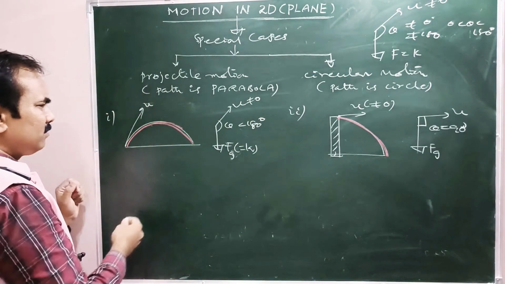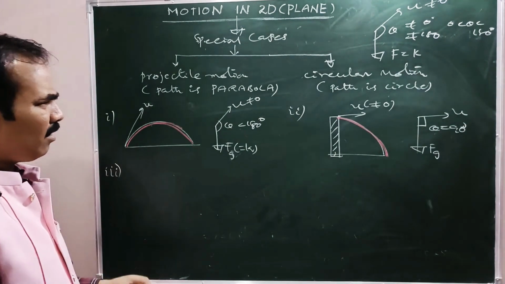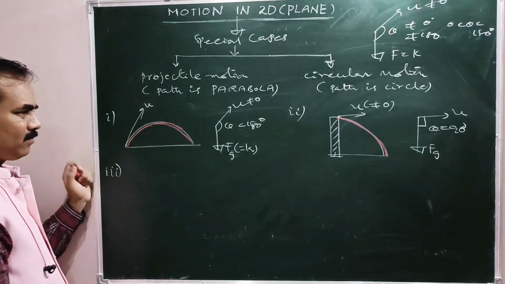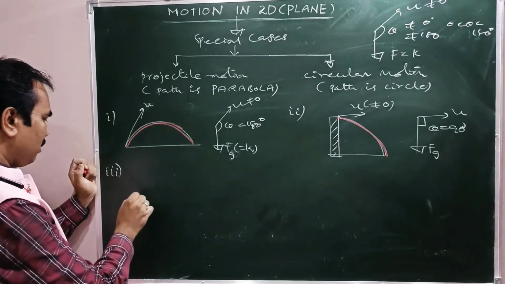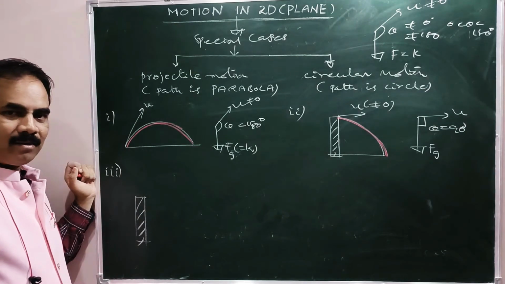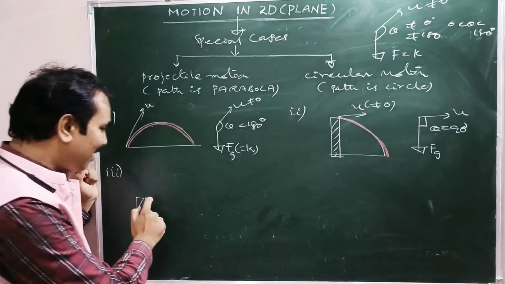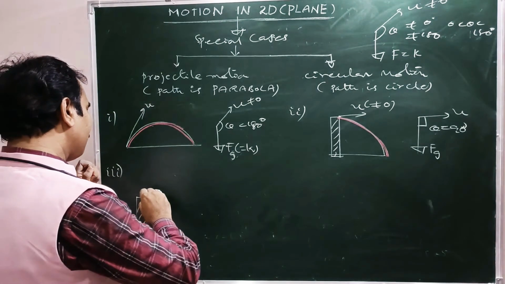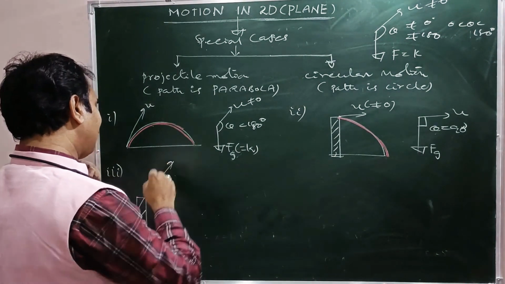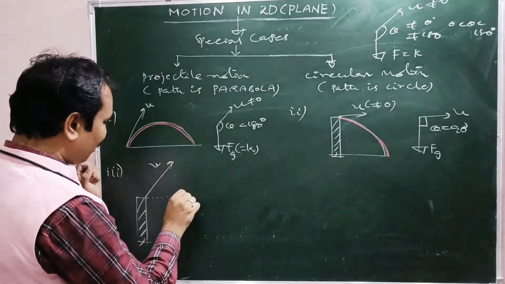Now coming to the third example. Suppose here is a tower of certain height. Now from its top, this time the body is not projected along the horizontal but projected such that it makes some angle theta with the horizontal level.